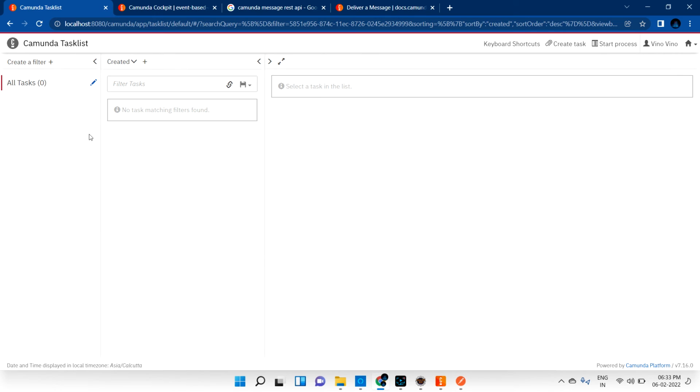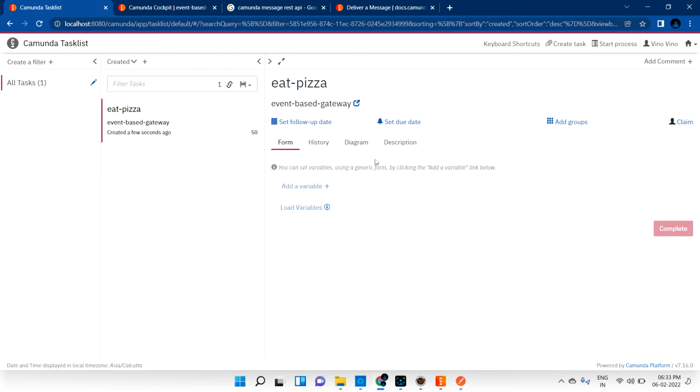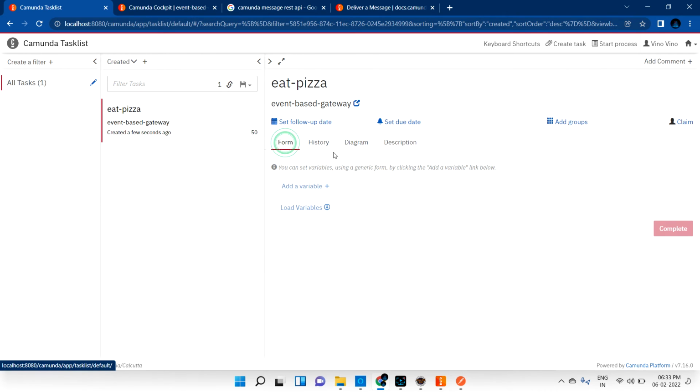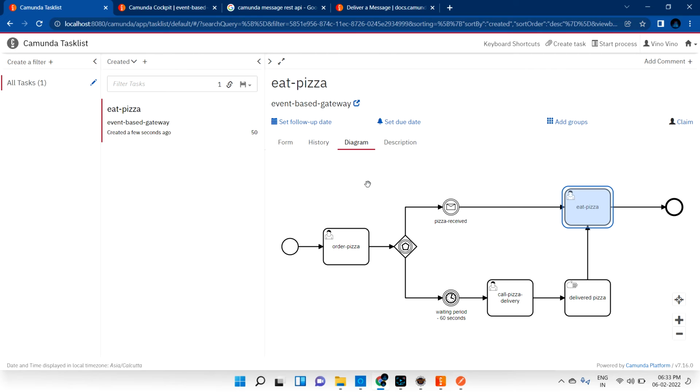Now if I go here and refresh this, see, eat pizza. See the diagram. It directly came here, right? Based on this message event, it is redirecting into eat pizza. So that's all. Hope you understood, right? In this example, we are just ordering the pizza. This is like an event based gateway. The first event is the pizza received message.